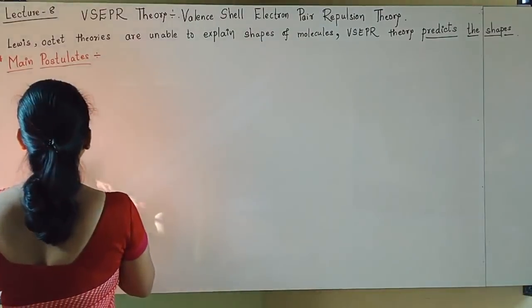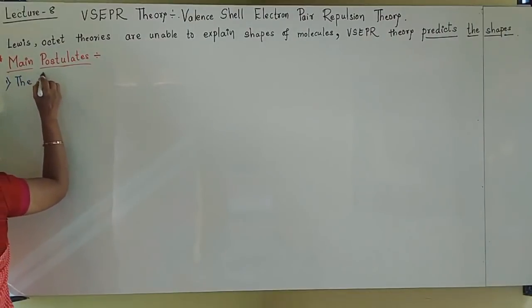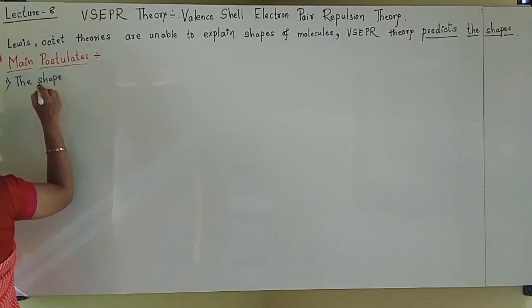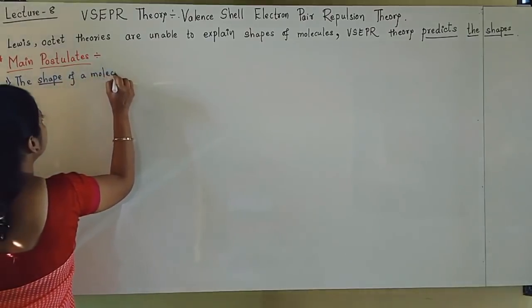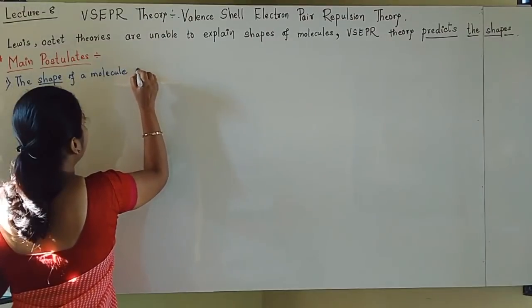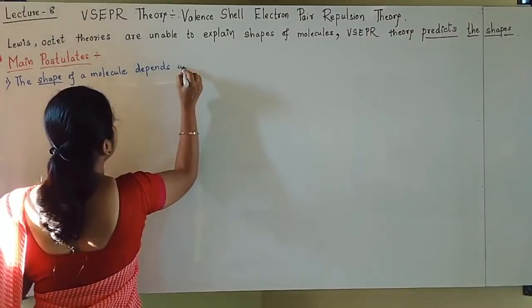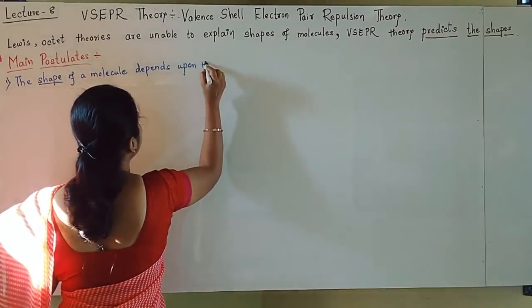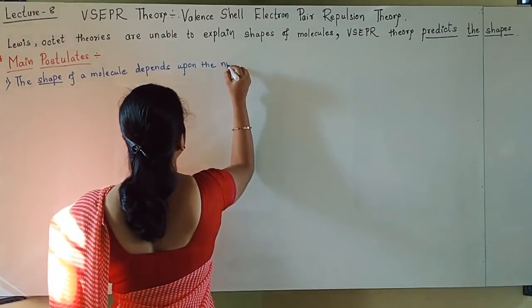So what I am writing here, the first main postulate: the shape of a molecule depends upon the number of valence shell electron pairs.